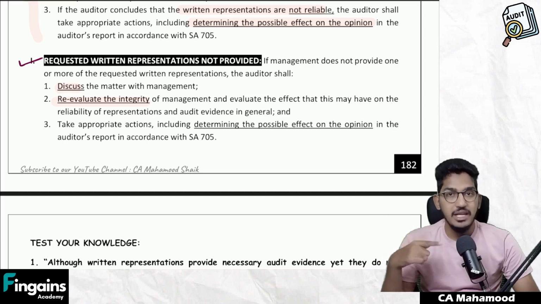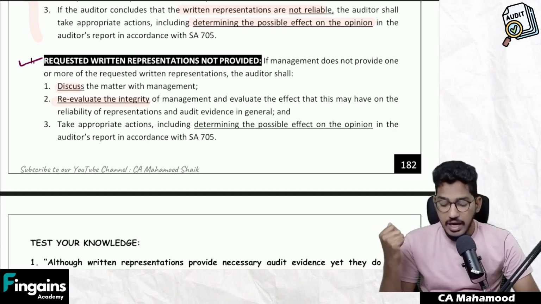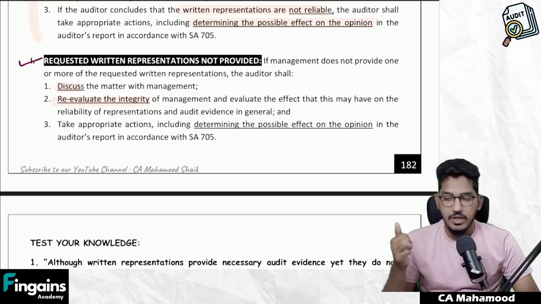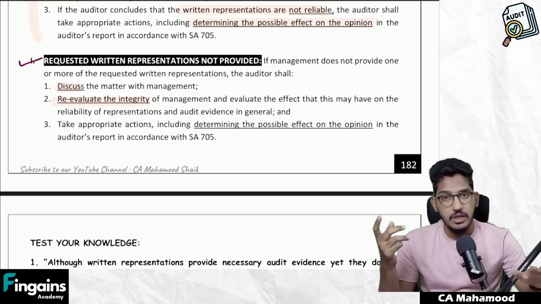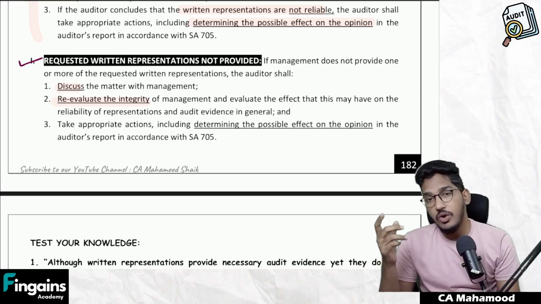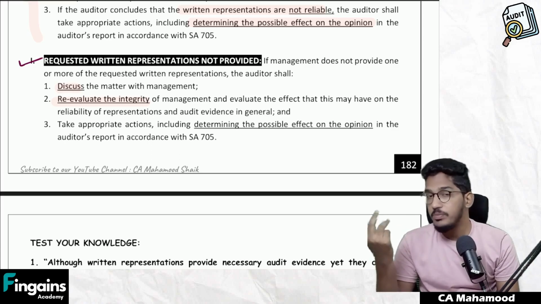So that's why re-evaluate the integrity of the management, and evaluate what effect it could have on other evidences also. Now you got to know the true nature of the management, so you need to recheck whatever evidences you have got till now. Why? Because till now you thought management are honest and you got the audit evidences and believed them.